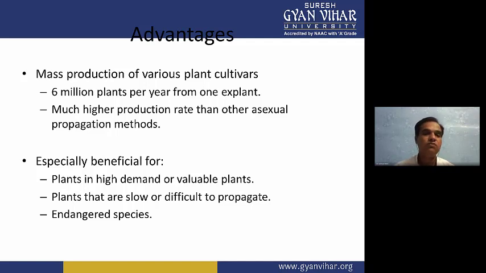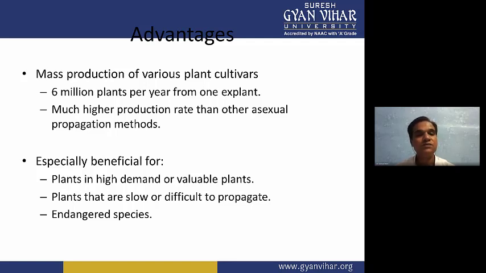So we have to culture those medicinal plants on a large scale, and when we are culturing those medicinal plants, and ethnomedically important plants or ornamental important plants.